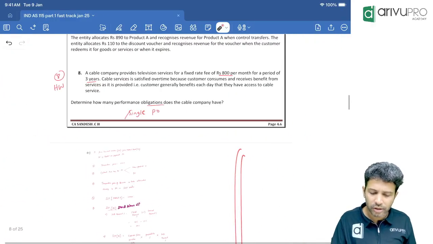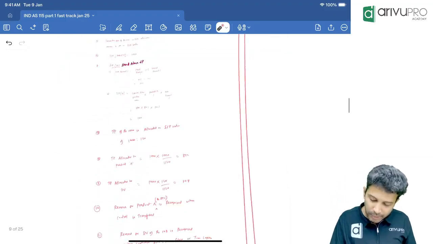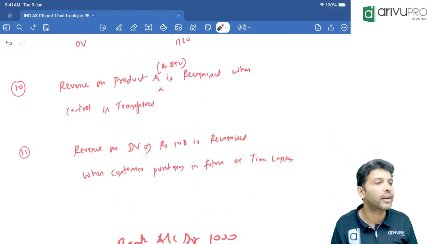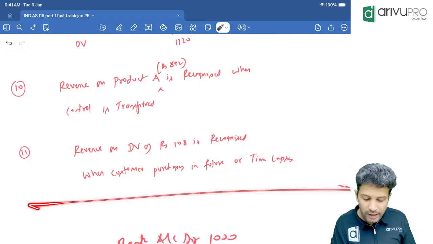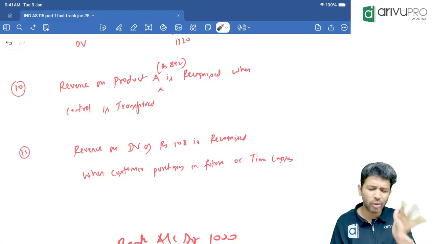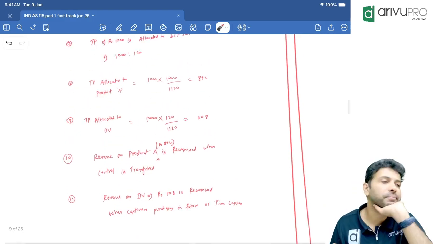The question told us the discount voucher's validity period is only 30 days. So when the customer buys the goods in future or 30 days, whichever comes early. Fine. This is how you need to answer the question. If it comes as a 5 marker, if it comes as a 2 marker, you don't have to worry about all the story. But did we understand the working?